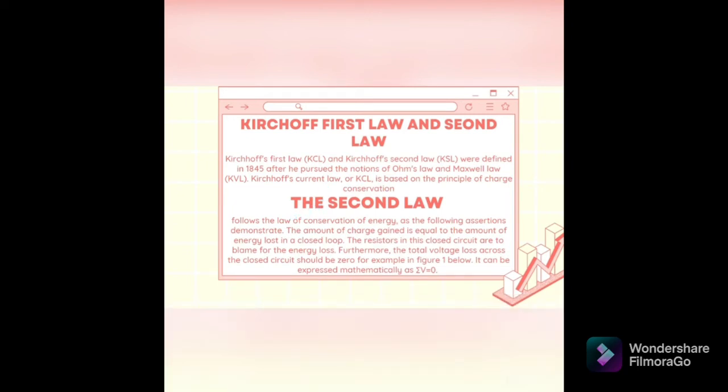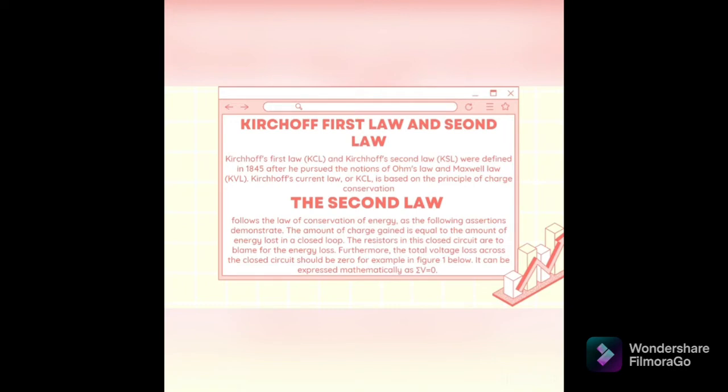that he discovered. It follows the law of conservation of energy, as the following assertion demonstrates: the amount of charge gained is equal to the amount of energy lost in a closed loop. The resistors in this closed circuit are to blame for the energy loss. Furthermore, the total voltage loss across the closed circuit should be zero.